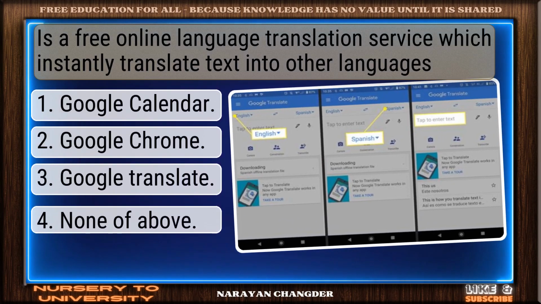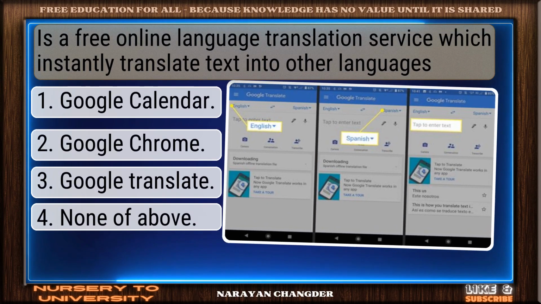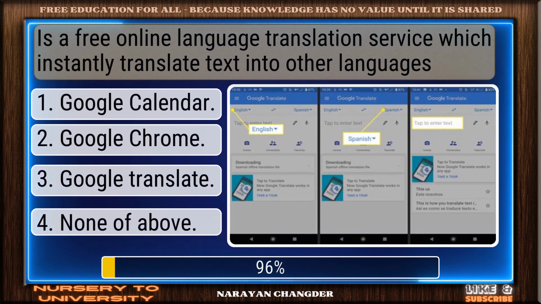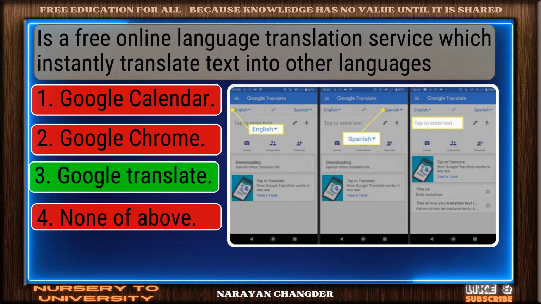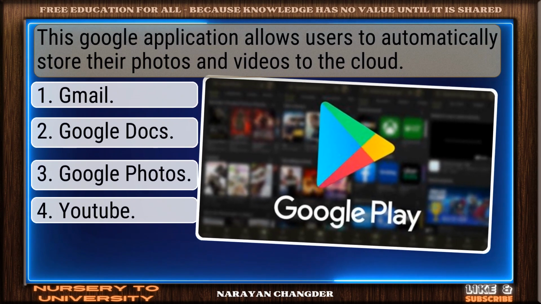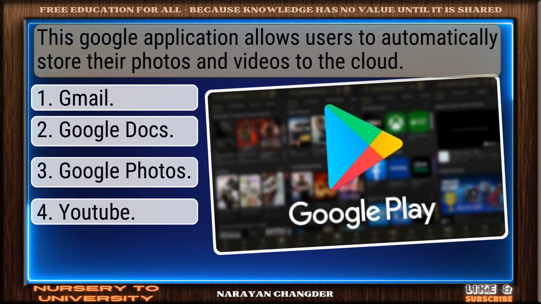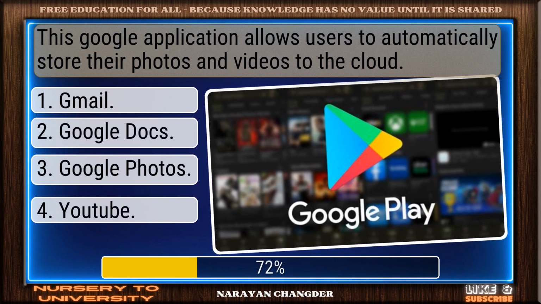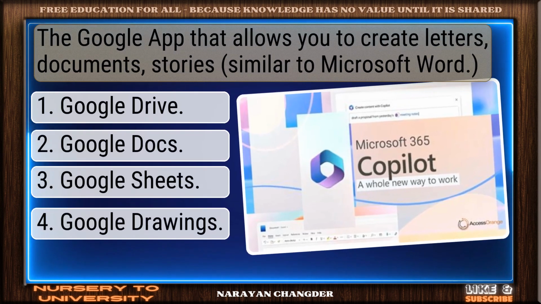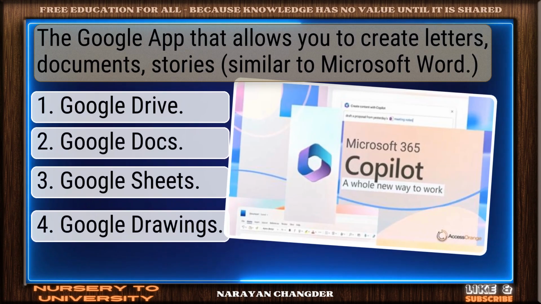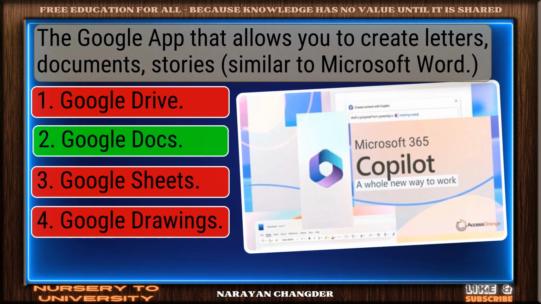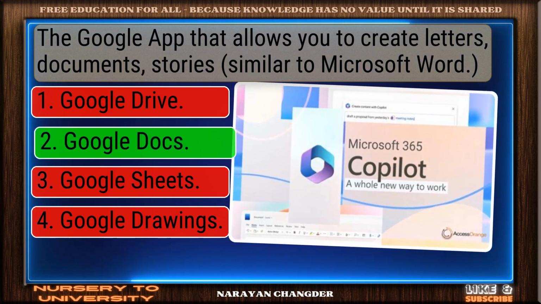Is a free online language translation service which instantly translates text into other languages. Excellent. Google Translate is a brilliant choice. This Google application allows users to automatically store their photos and videos to the cloud. Nicely done. Google Photos is a solid answer. The Google app that allows you to create letters, documents, stories. Nice work. You chose Google Docs and it is correct.